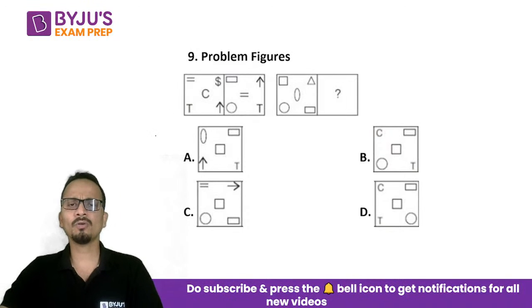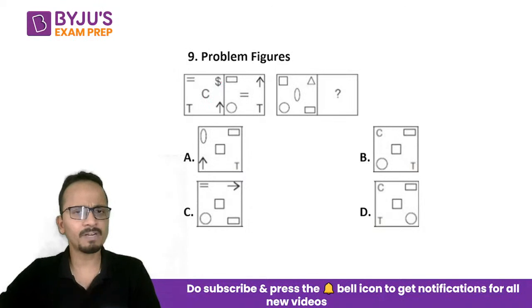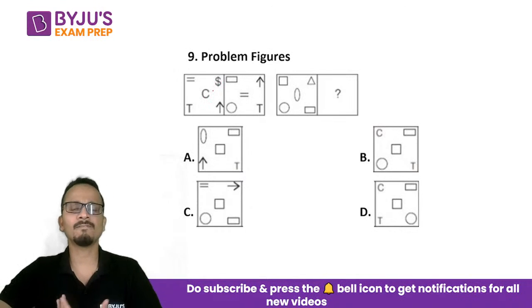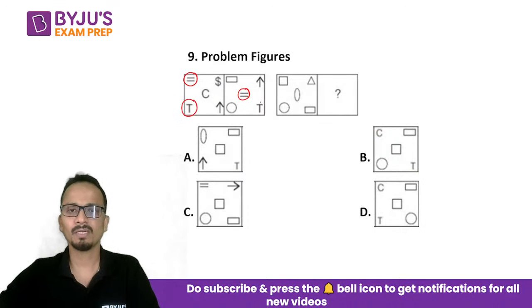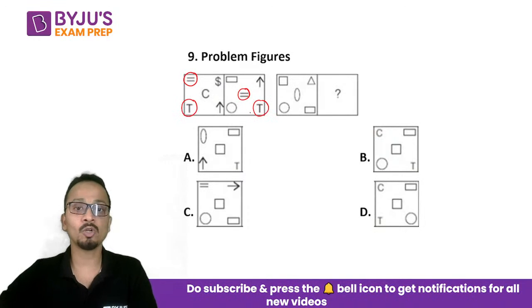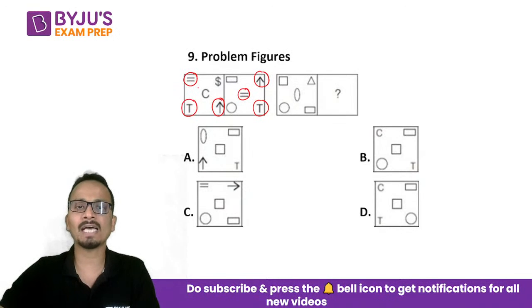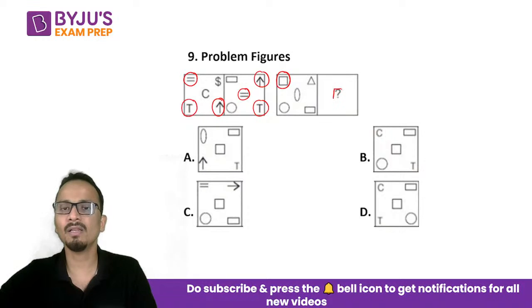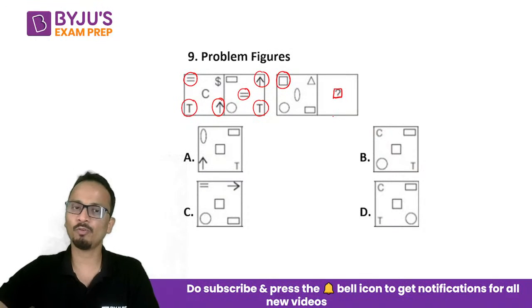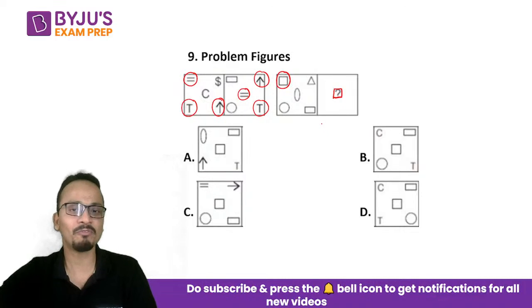Nice. So, in the problem figure, in the first unit, we'll just see which symbols are retained. So, equal to is retained and T is retained. I believe the other ones, oh no, arrow is also retained and the other two are changed. Now equal to from the top left corner has gone to the middle position. So in the next unit, square should come in the middle like this. In all four figures we have square in the middle, so no help from here.